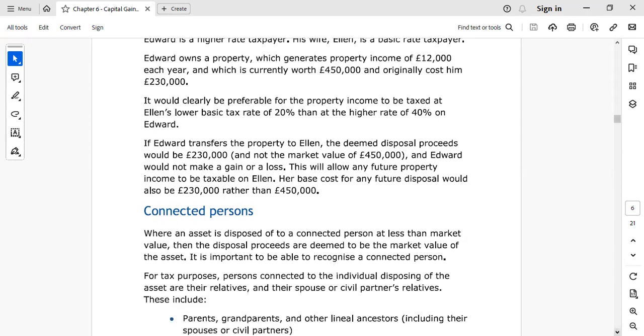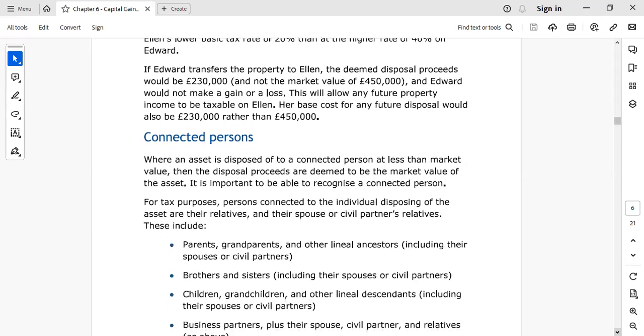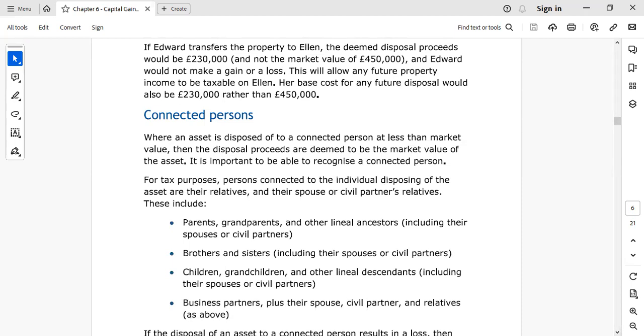Connected person. Where an asset is disposed of to a connected person at less than the market value, then disposal proceeds are deemed to be the market value. For example, who are the connected people?